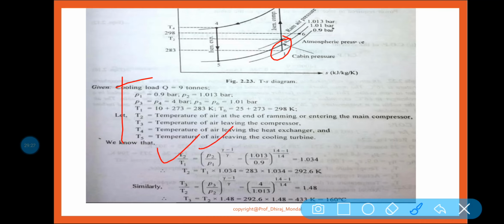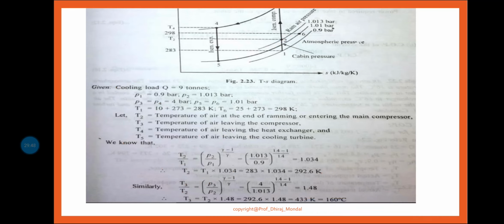So from this you know that T2 you can find out, because T1 is already given. You can easily find out T2. So T2 is now known. Now T3 by T2 is equal to what? P3 by P2 to the power gamma minus 1 by gamma. So from this equation only T3 is unknown. T2 I have already got from the previous equation.